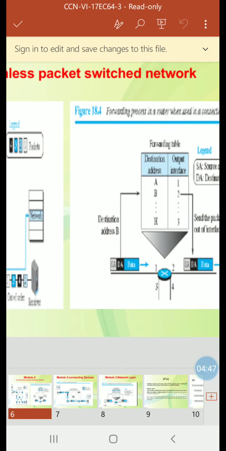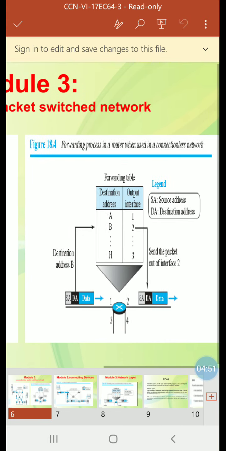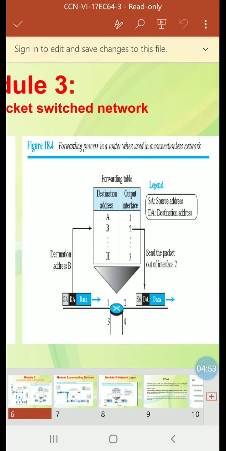This diagram shows the forwarding process in a router when used in a connectionless network. You can see the forwarding table in a connectionless network, mapping destination addresses to output interfaces 1 to n. SA is the source address and DA is the destination address B, so send the packet out of interface 2.